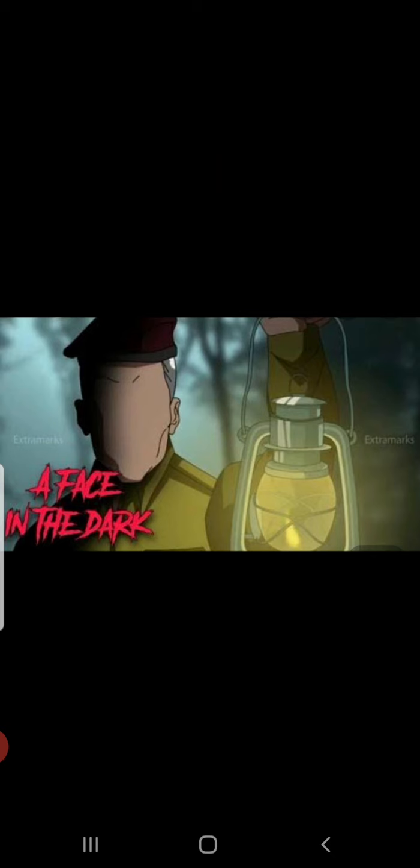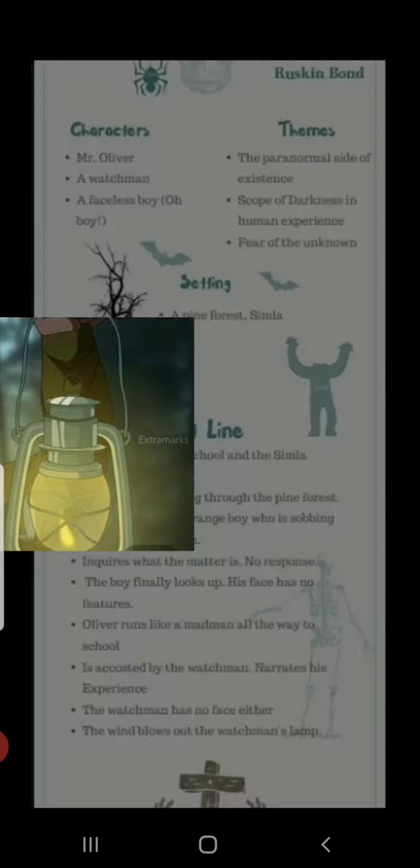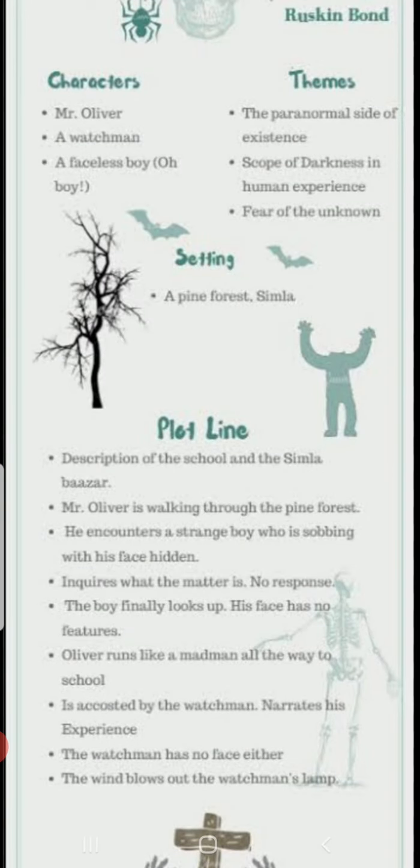As you can see, a watchman catching lantern. This image is connected with the climax of the story. Fine, children. Here, characters, theme and setting. Characters, Mr. Oliver, a watchman, a faceless boy. Theme, the paranormal side of existence. What is paranormal side of existence? Believing in the existence of supernatural powers or evil powers. Scope of darkness in human experience.